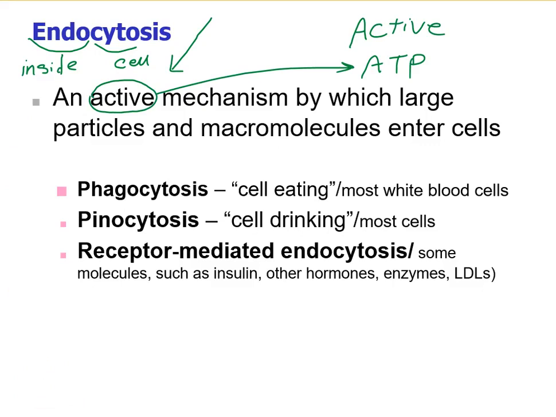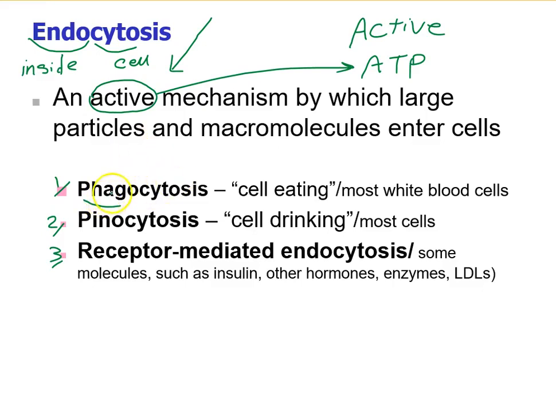There are three different types of endocytosis. We have phagocytosis, pinocytosis, receptor-mediated endocytosis. The term phago means to eat. Phagocytosis is the process by which a cell engulfs large particles such as bacteria, dead cells, or other debris into vesicles called phagosome.